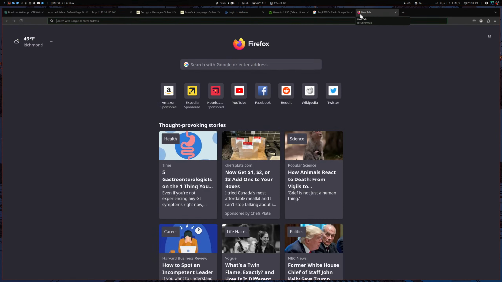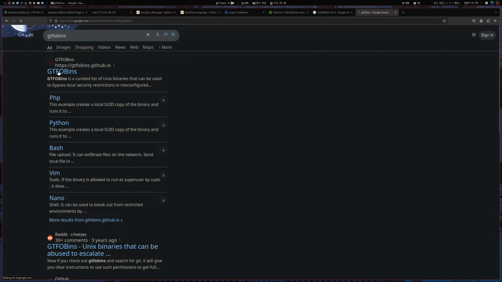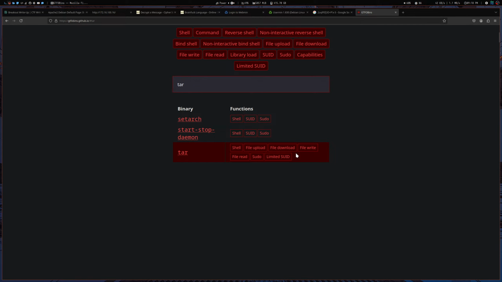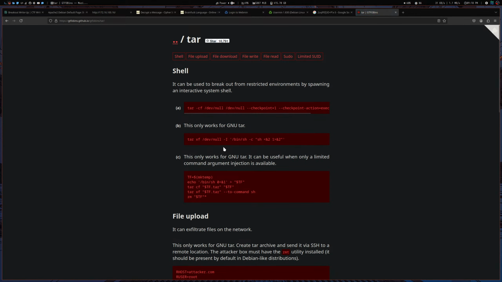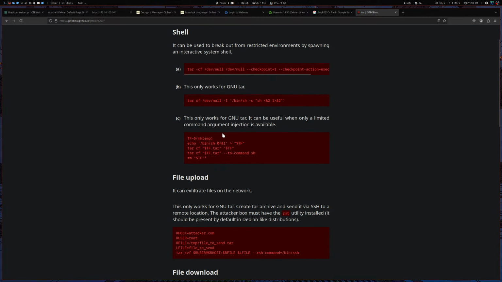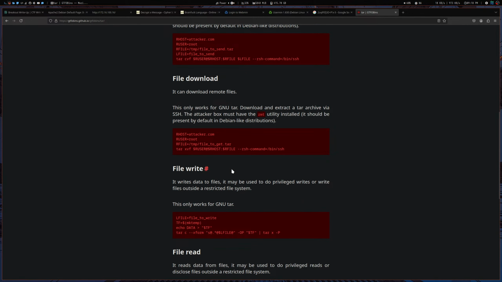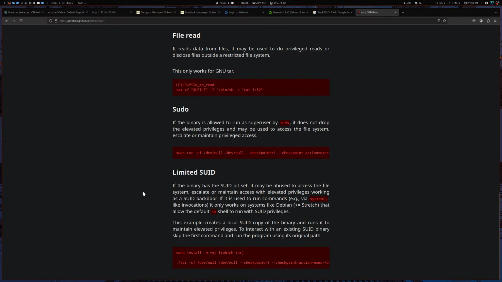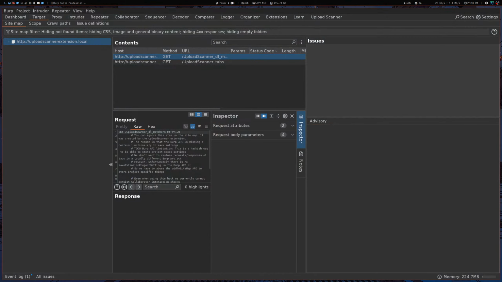Let me just check something. GTFOBins. Can we use tar? Okay, shell, file read. It reads data from files, it's used to do privileged reads. Okay, yeah, we can do that. We can use this. This is something I want to try. We don't need this.